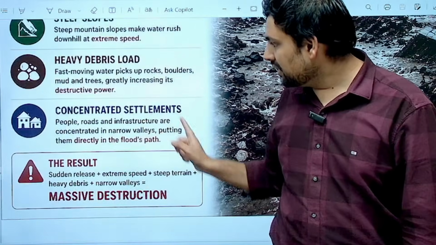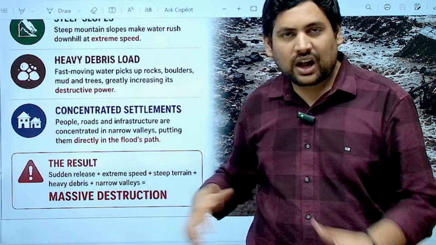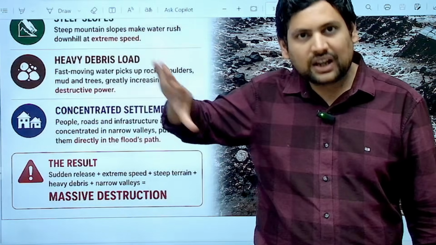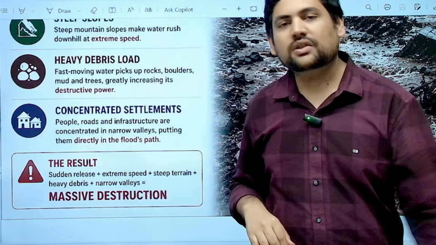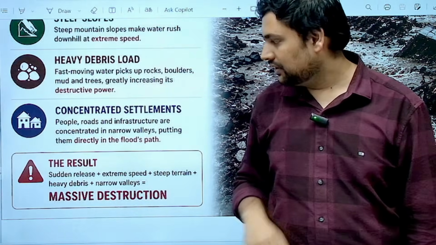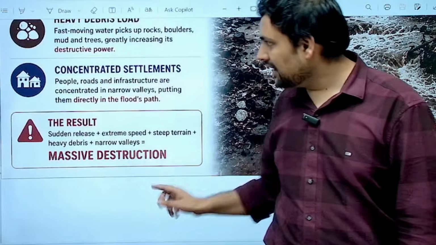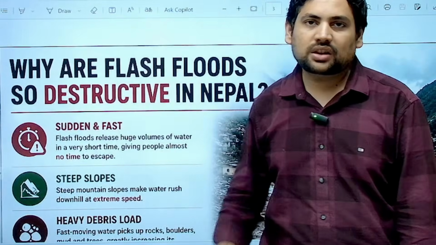Then concentrated settlement. There are certain places downstream which have very concentrated human populations, and if the water reaches those areas, it will completely destroy them, causing a lot of loss of life and property. This is the result. That is why the flash floods that occur in Nepal are so destructive in nature.